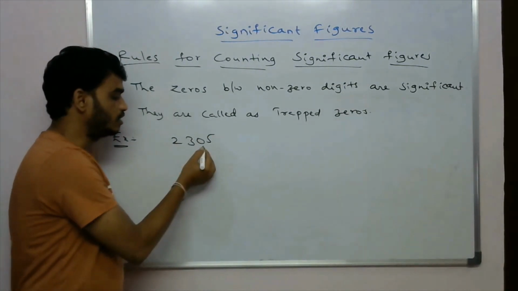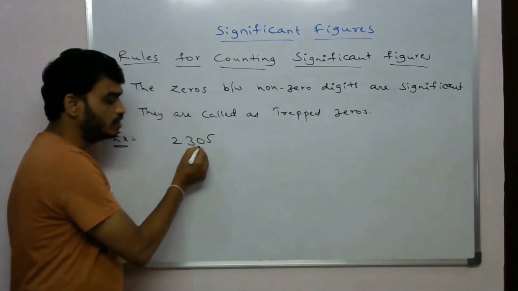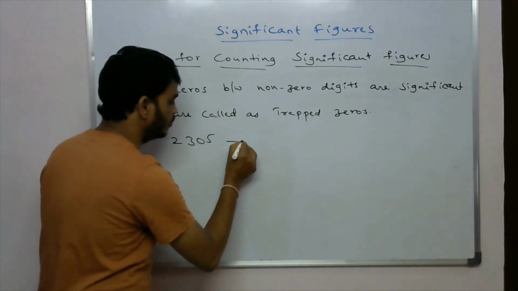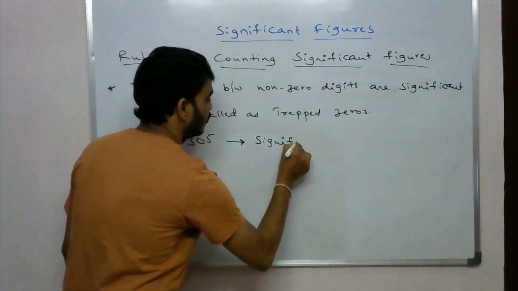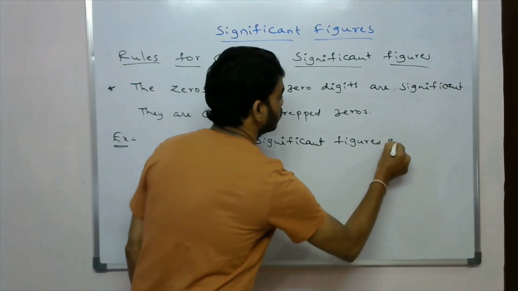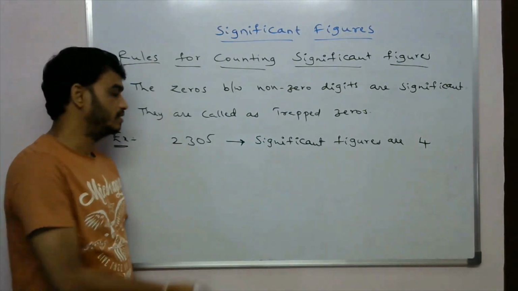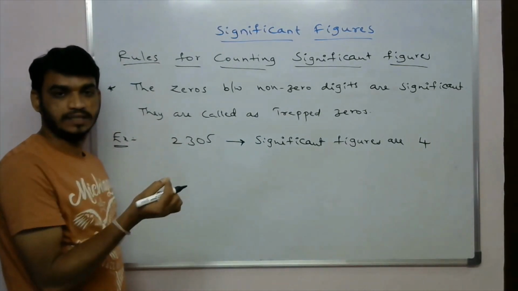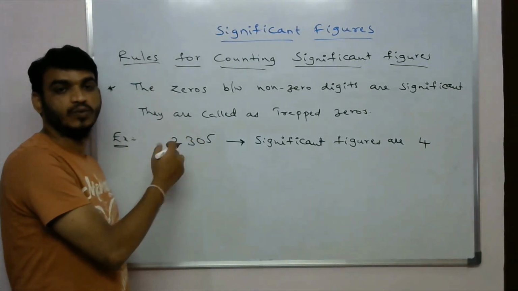Here the 0 is in between the non-zero digits, so this 0 is called a trapped zero and it is significant. That means the significant figures in this number are 4. Trapped zero means the 0 is present in between the non-zero digits.